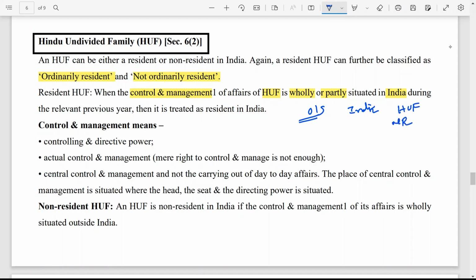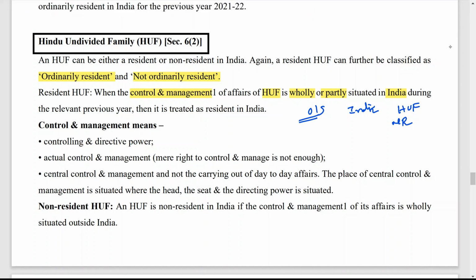So that you have to remember. A non-resident HUF: an HUF is non-resident in India if control and management of its affairs is wholly situated outside India. That I had already told you. It is considered as non-resident when control and management is wholly situated outside India.